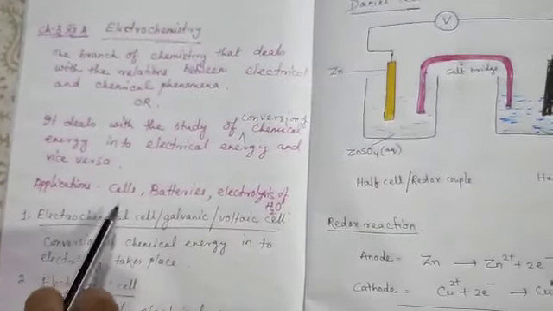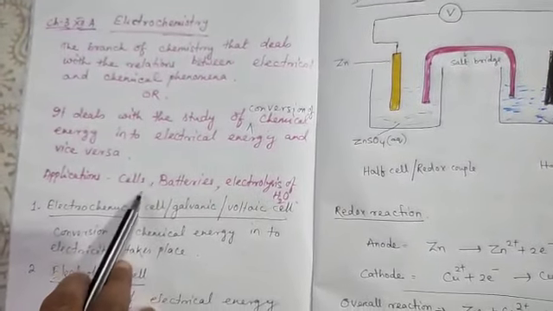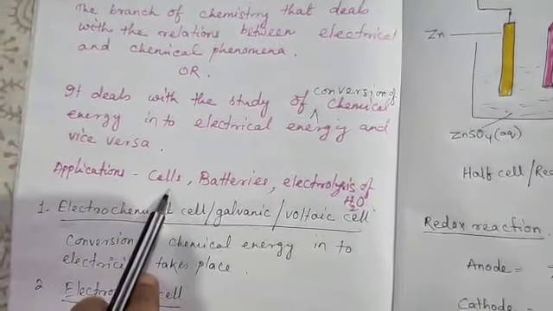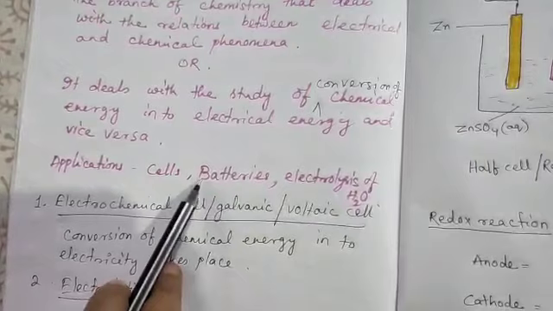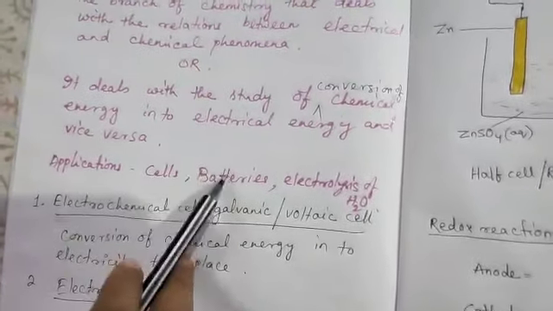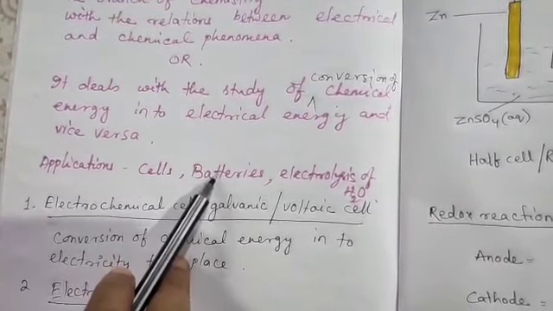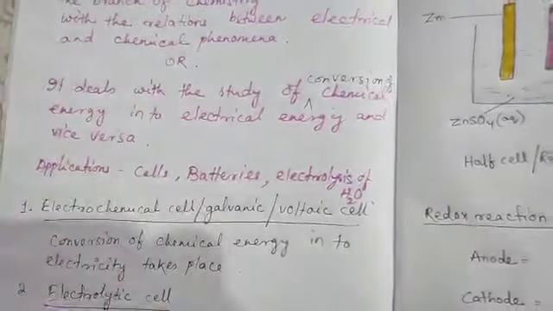So applications, nowadays you are depending most of the time on mobile phones or laptops, for which you need batteries or cells continuously. You have to charge your batteries. So in these batteries or cells, electrical energy is obtained due to some chemical reaction. So that is part of electrochemistry.